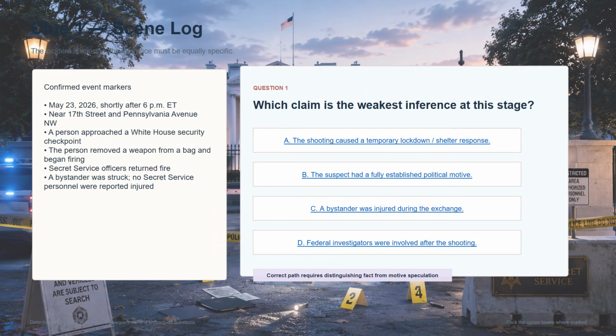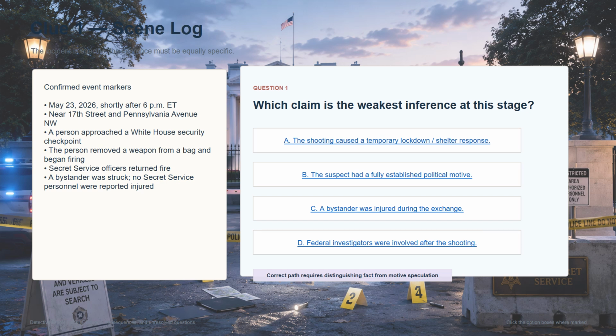The first clue is the scene itself. The incident occurred shortly after 6 p.m. Eastern Time, near 17th Street and Pennsylvania Avenue Northwest, close to a White House checkpoint. The reported sequence is narrow but important. A person approached the checkpoint, removed a weapon from a bag, began firing, and Secret Service officers returned fire. A bystander was struck, and no Secret Service personnel were reported injured.